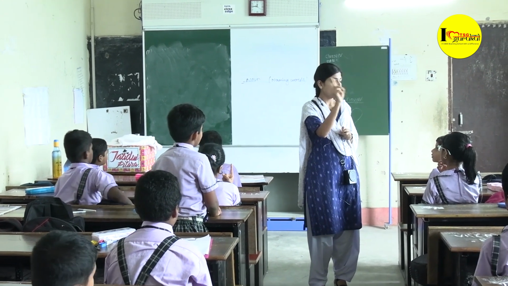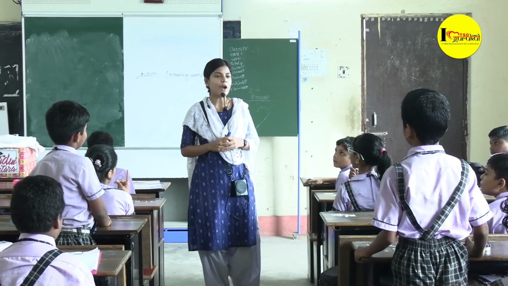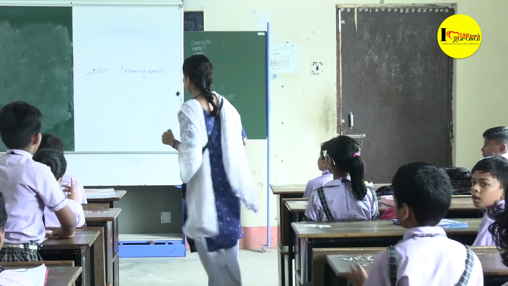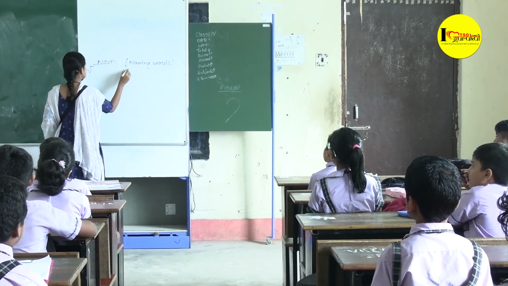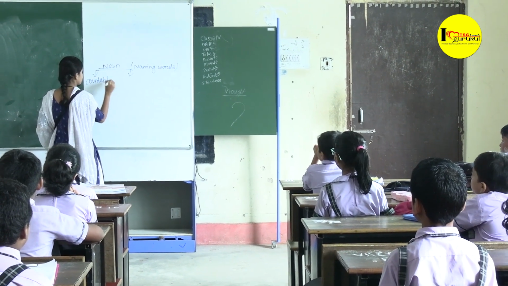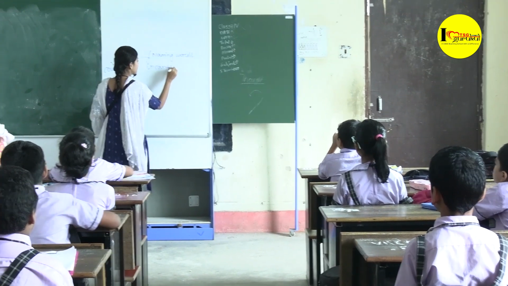What are the two categories? Yes, beta. Loud voice. Good, very good. So, noun has divided into two categories. First one is countable noun. Another one is uncountable noun.